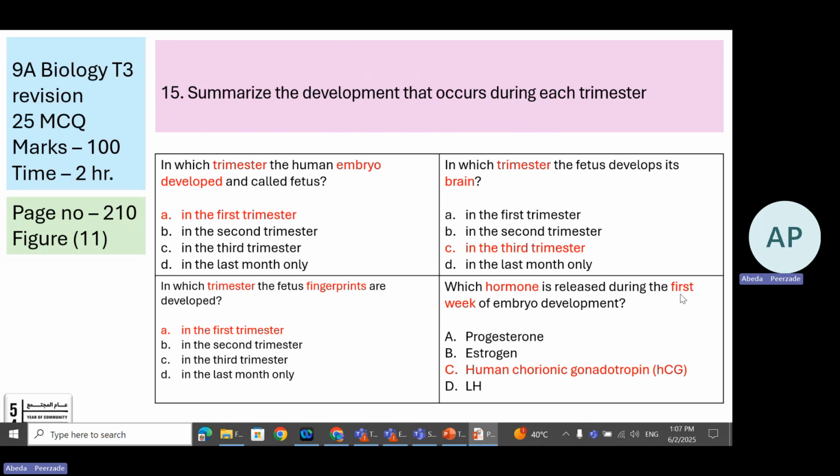Which hormone is released during the first week of embryo development? Very important question. This is the hormone human chorionic gonadotropin, which is released during the first week of embryo development. With this hormone, even the pregnancy is confirmed.